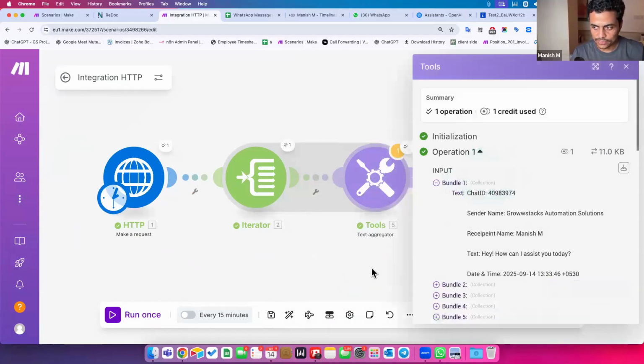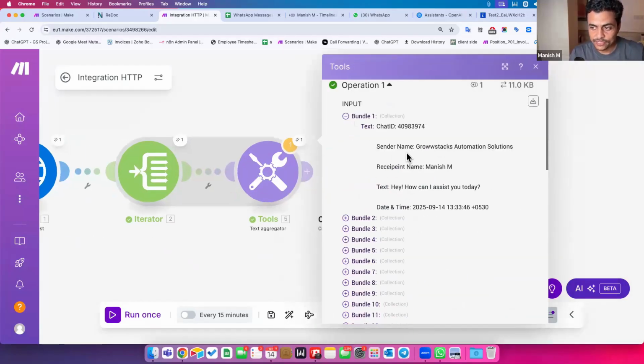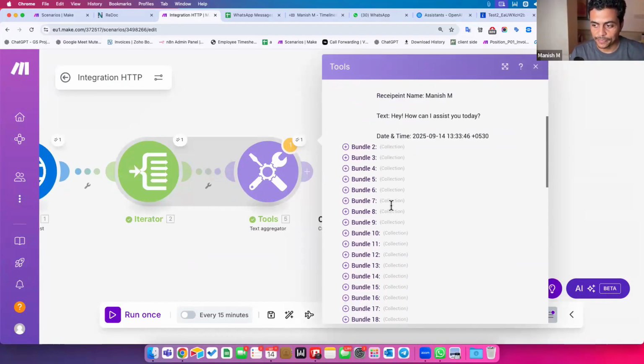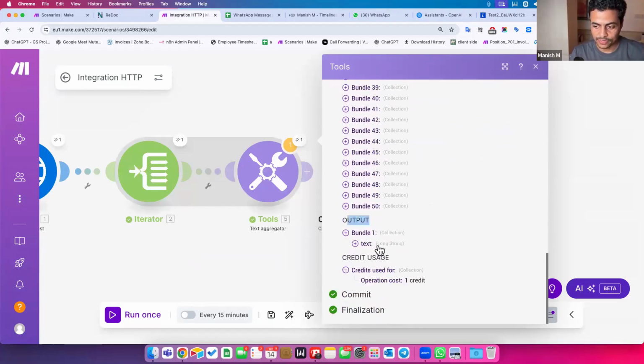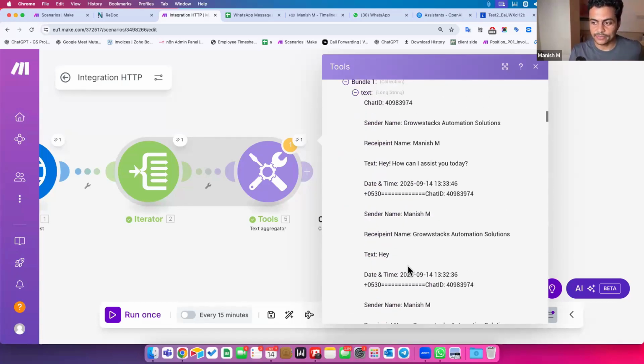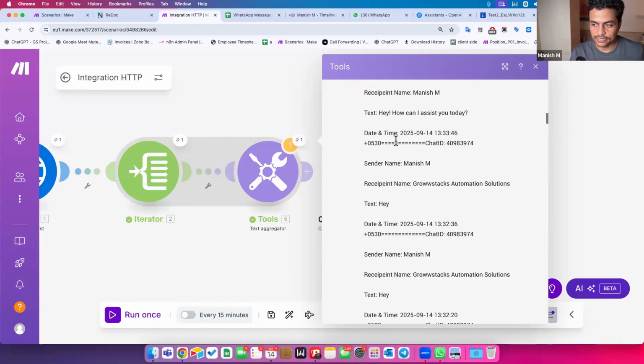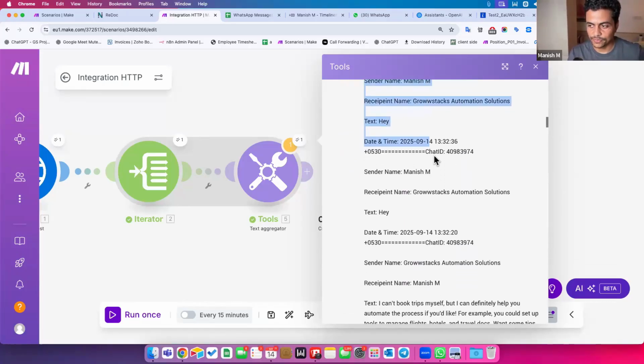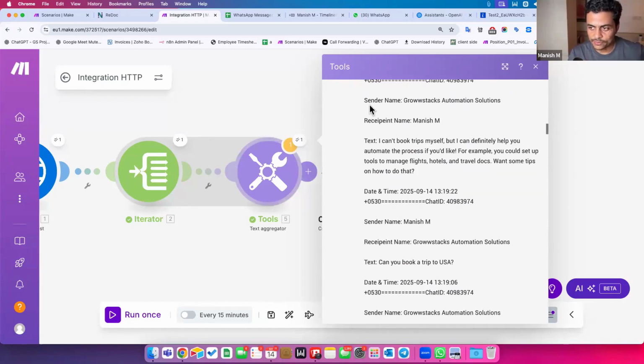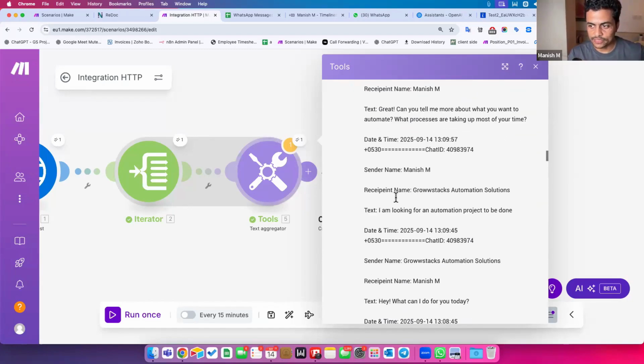Now what happened here? It is extracting from each of these bundles in the input: chat ID, sender, recipient, text, and date and time. At the bottom, how does the output look? It says the output is text. It is not an array; it's a long string. If I click on this, the whole thing comes up like this: chat ID, sender, recipient, then again chat ID, sender, recipient, and so on. I should have added one more enter here, but essentially you get to see all of these messages coming into one single thread.